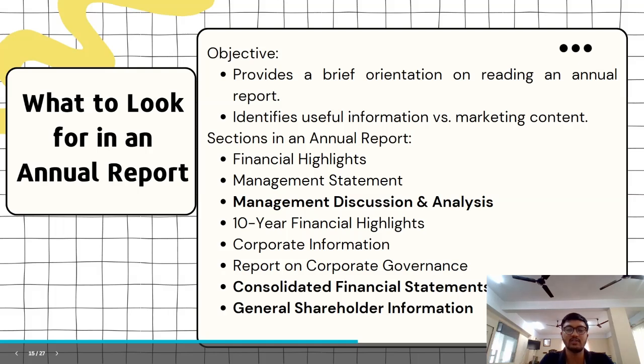Standalone will be the statements of the parent company, not its subsidiaries. So it will not give you a holistic view of the company; if some particular business is making profit or losses, you won't be able to know. But in consolidated, you know every aspect of the business. And the last is general shareholder information, that is, what is available to the general public.